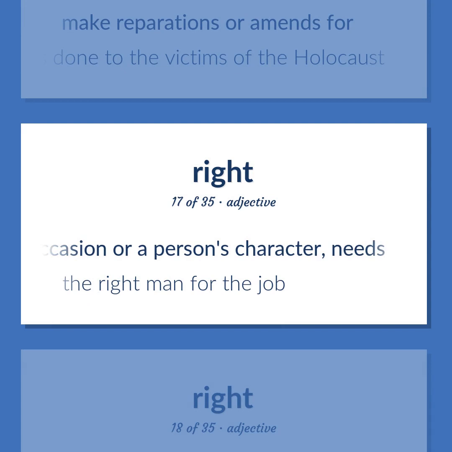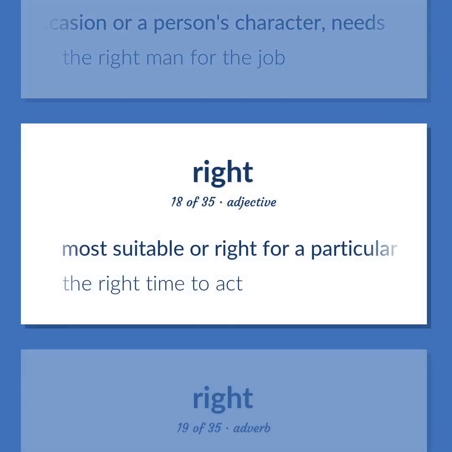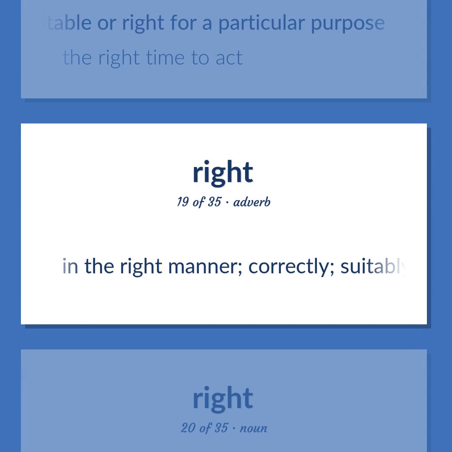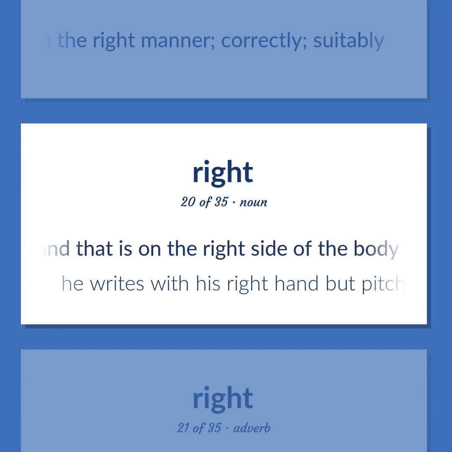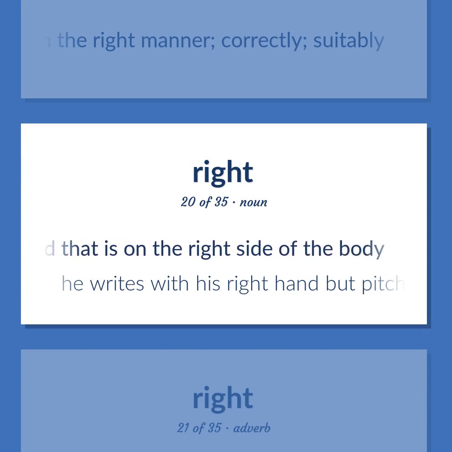The right man for the job. Most suitable or right for a particular purpose. The right time to act. In the right manner, correctly, suitably. The hand that is on the right side of the body. He writes with his right hand but pitches with his left.